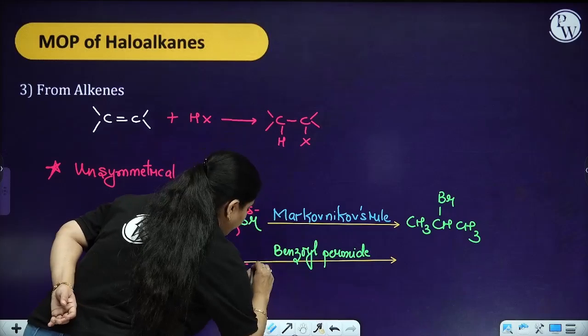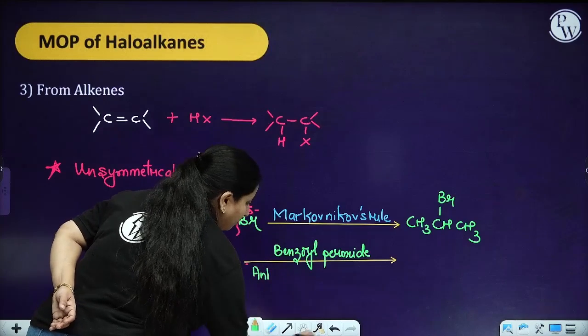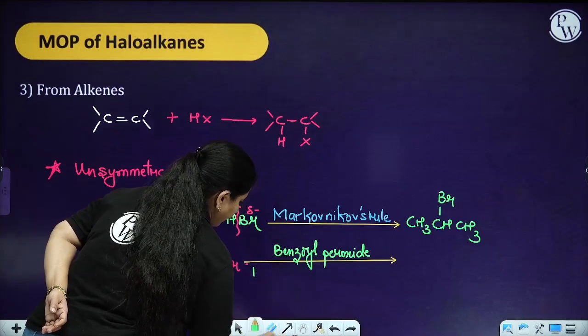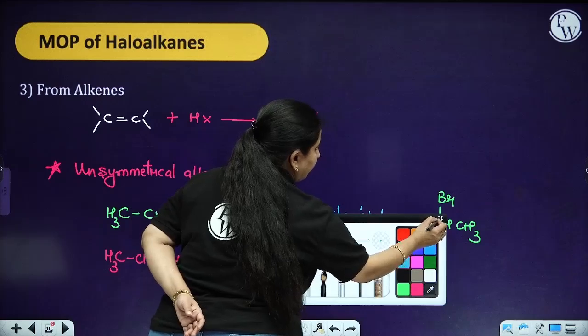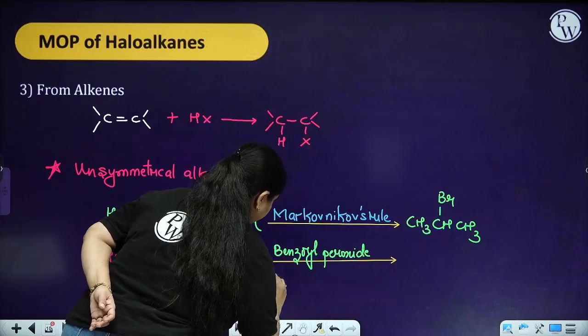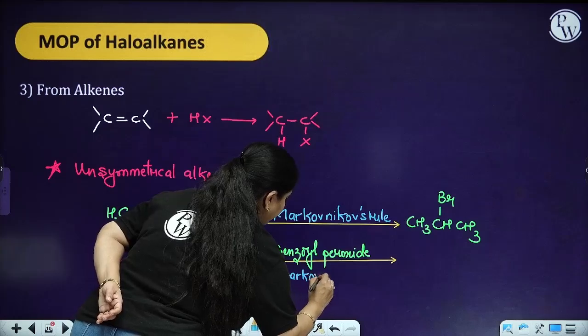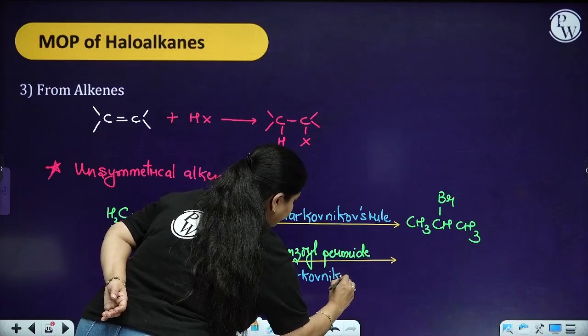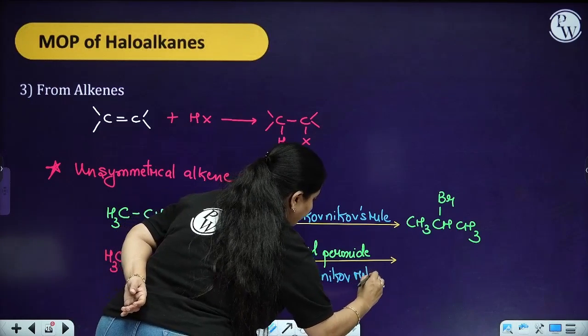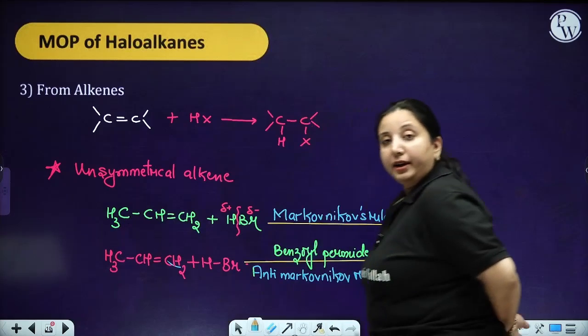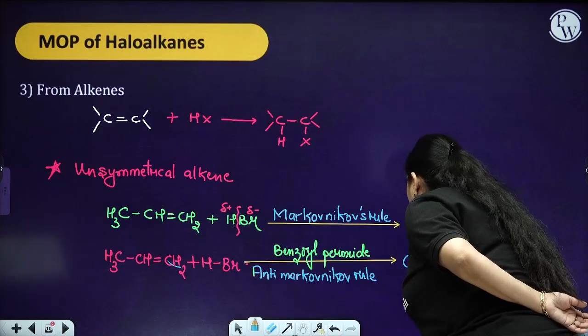So it is going to follow a rule that is your anti-Markovnikov rule. Now according to the anti-Markovnikov rule, my product is going to be what?